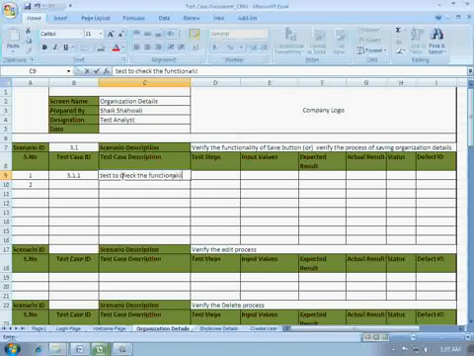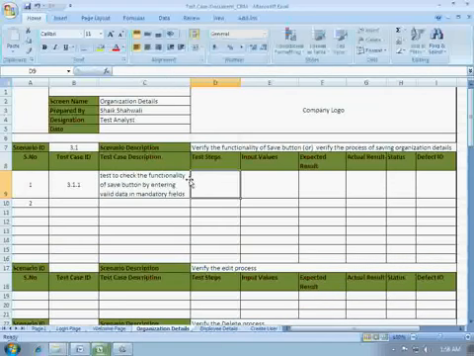Test to check the functionality of save button by entering valid data or values in mandatory fields. There you go. This is our first test case.